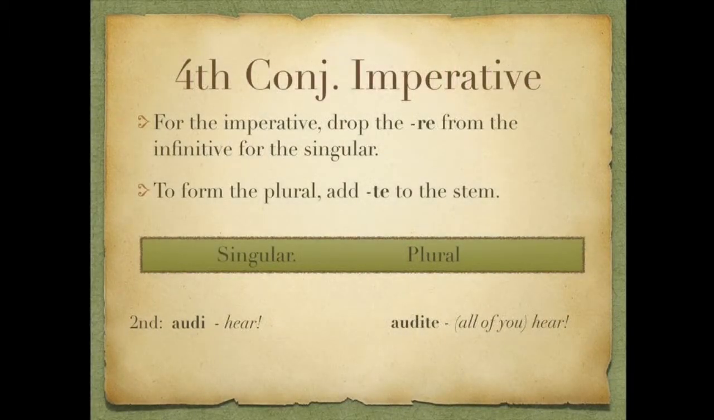Now, onto the imperative forms. For the imperative, we drop the RE from the infinitive for the singular, and then add a TE to make it plural. So in this case, it's just like the first and second conjugations. Our singular imperative would be audi, here. Our plural imperative would be audite, all of you, here. So imperative is very simple to form.